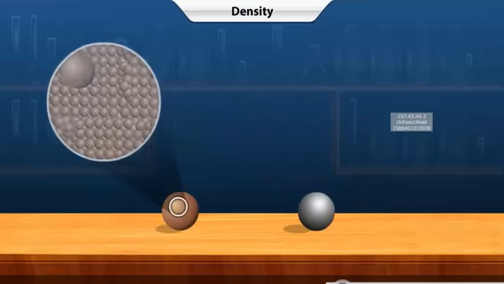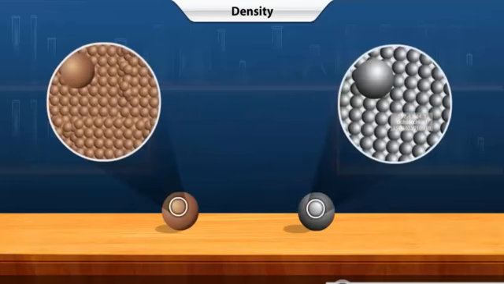This difference in mass is due to the nature of atoms in each ball. Copper atoms are smaller than aluminium atoms. This means that more copper atoms can fit in a given space compared with aluminium atoms. Hence, the copper ball contains more atoms than the aluminium ball.